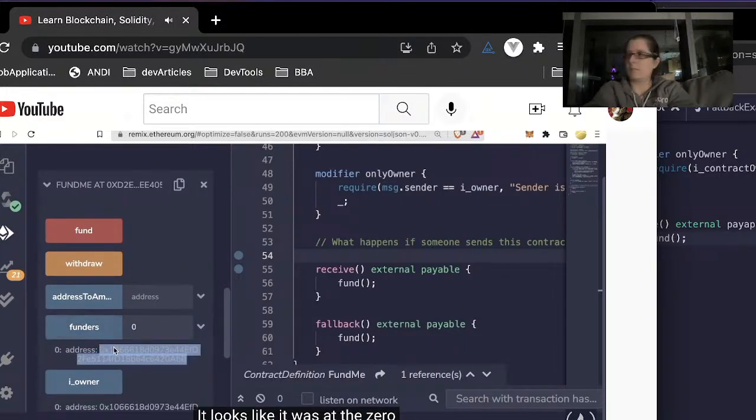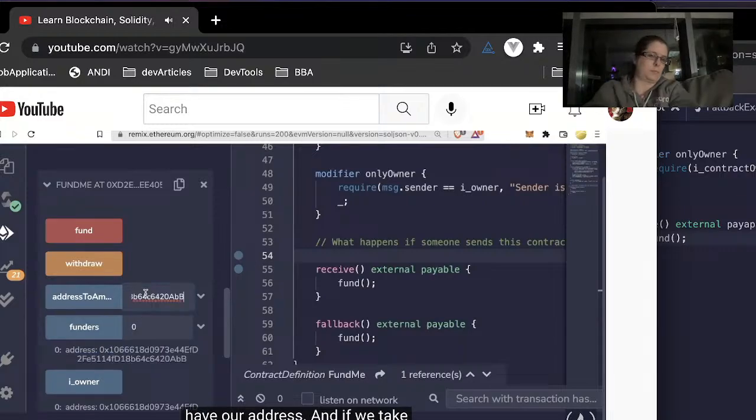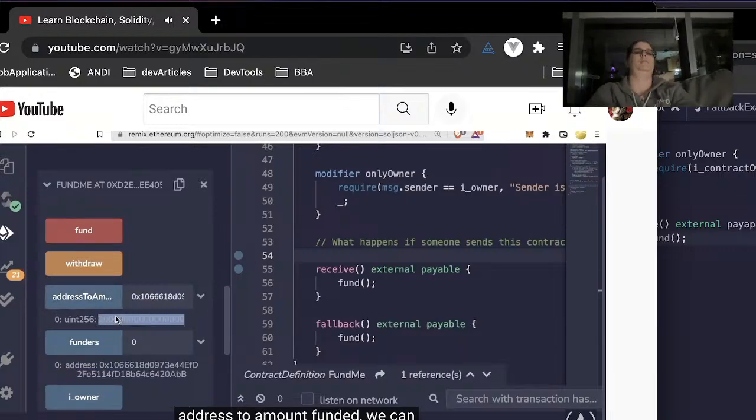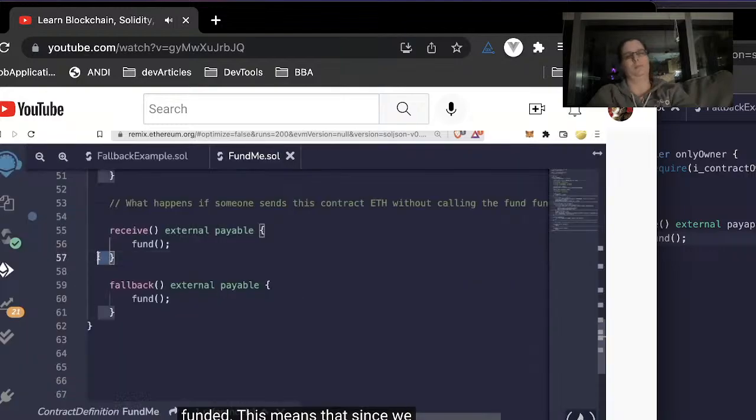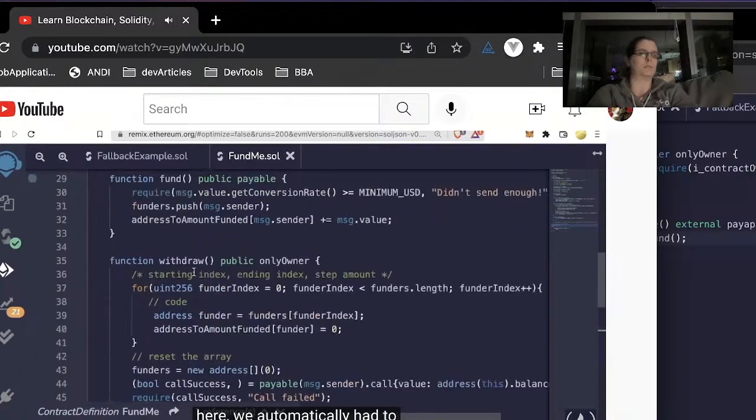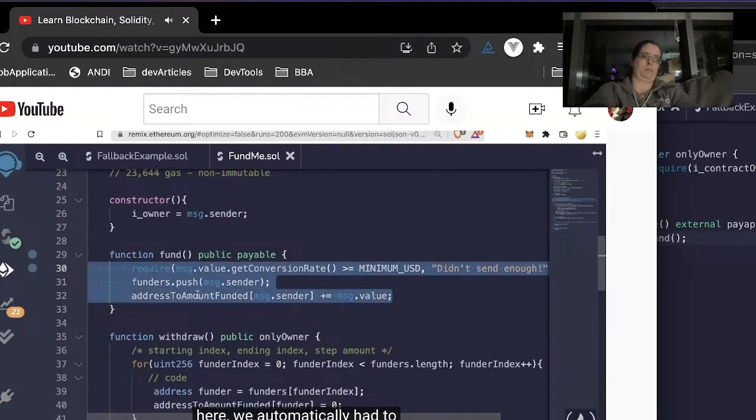At the 0th position of funders, we have our address. If we take our address and pop it into address to amount funded, we can see exactly how much we had funded. This means that since we added this receive function in here, we automatically had it call our fund function up here. So awesome work.